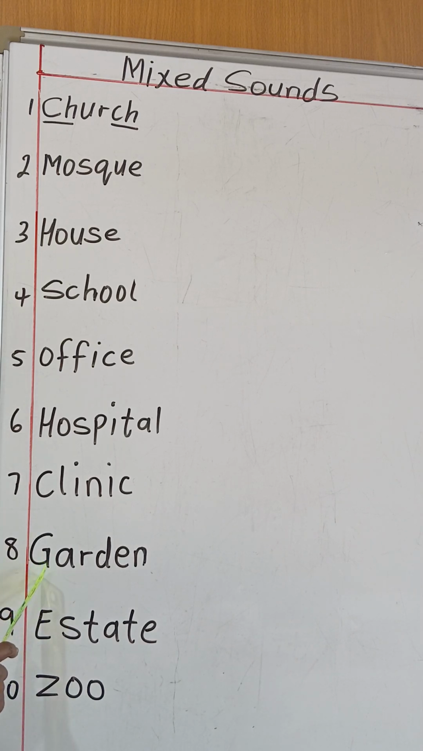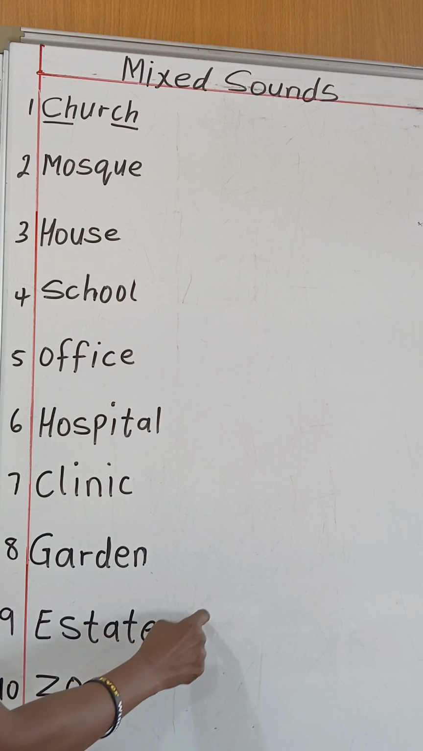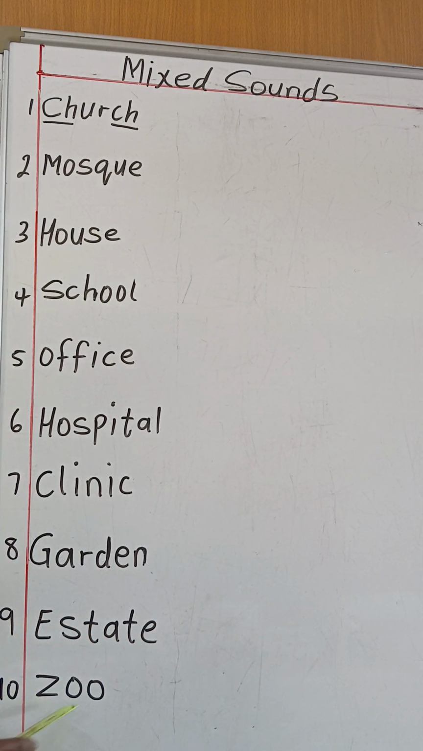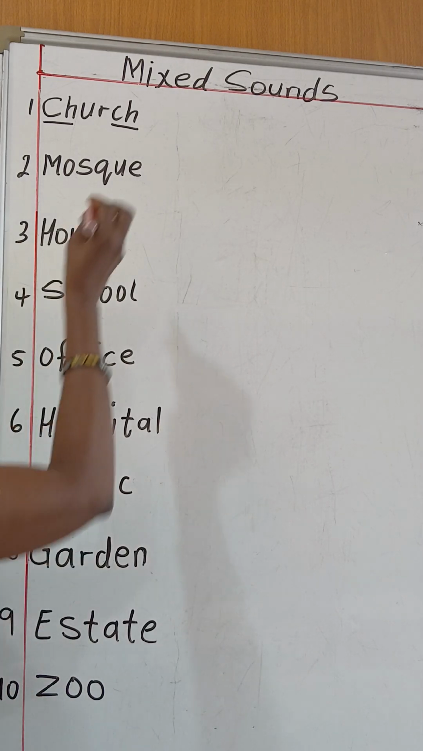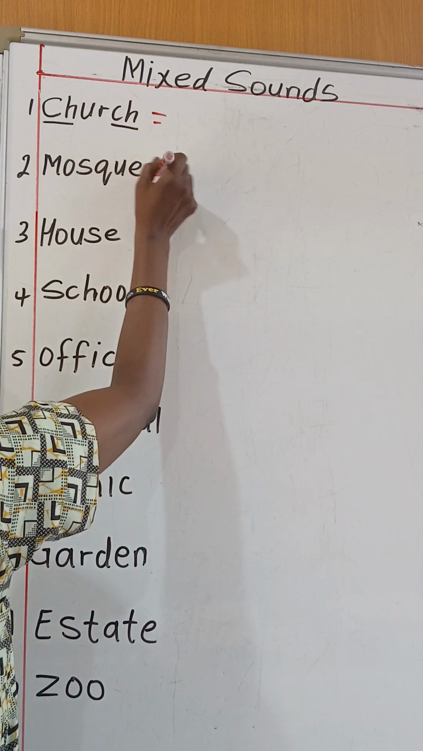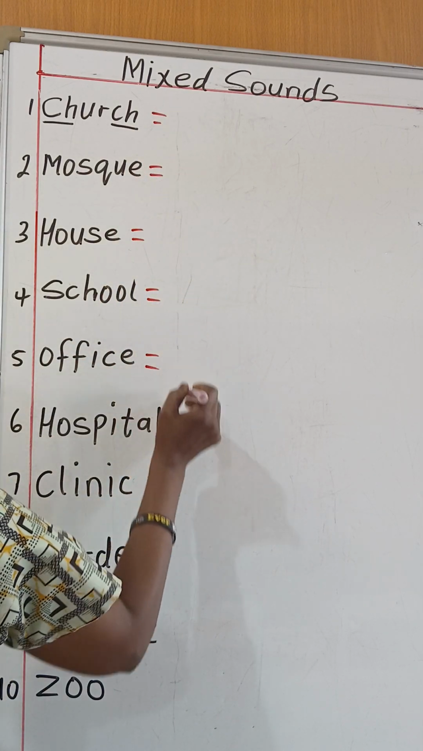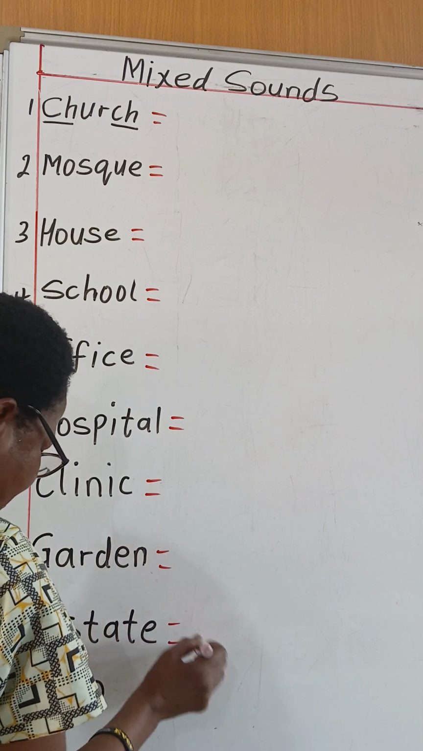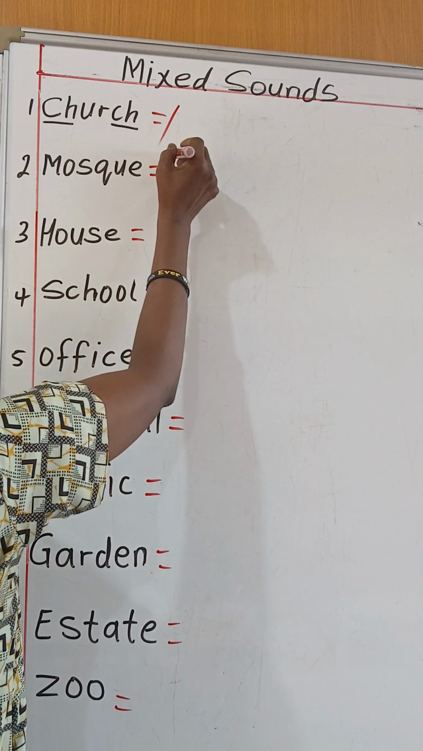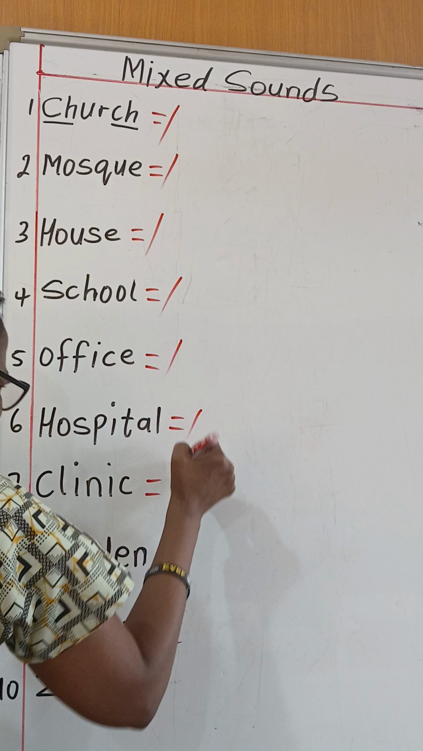I have the G here in garden, which gives the sound G. I have this letter E here, estate, and it's going to give you the sound A. It will appear in the sound as letter E. And I have zoo here, and the first sound here gives the sound Z. Follow me as I open the slashes now and transcribe the word. After transcription, we sound them together. Okay? Let me quickly open the slashes.